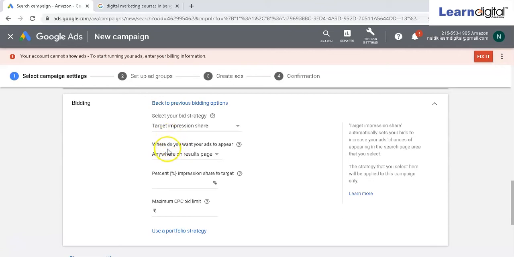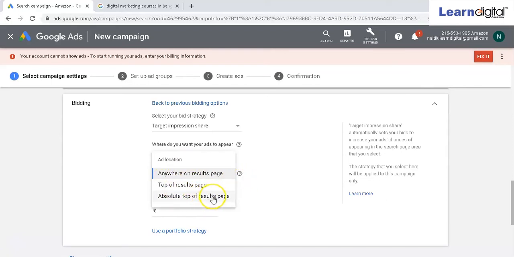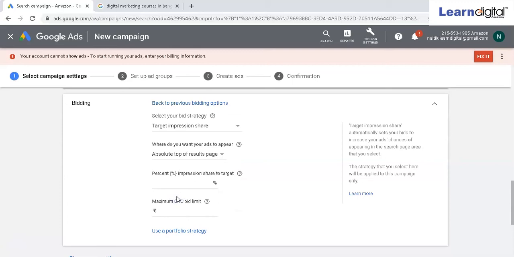The second question you can see over here is, where do you want your ads to appear? First we have to choose a strategy, and second, where we want our ads to appear. You get three options: anywhere on result page, top of result page, and absolute top of result page. This is what I showed you just now. Absolute top means the very first position. Top means your second, third, and fourth position. Anywhere means any of the 7 positions. For example, I'll go with absolute top.